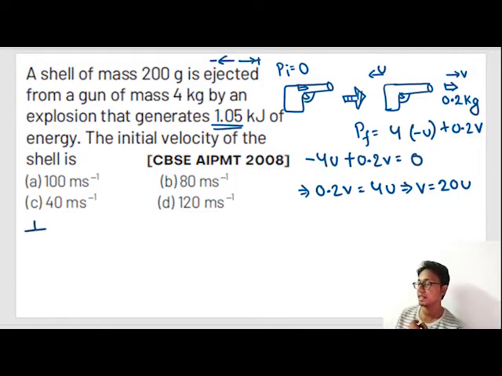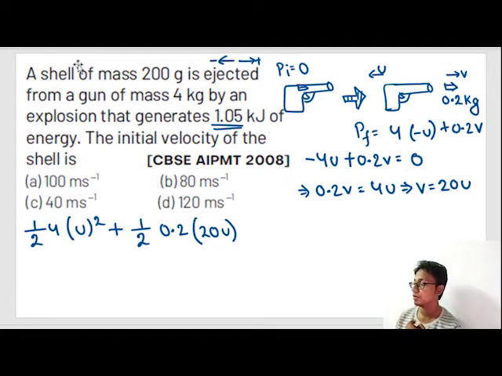The kinetic energy of the gun is half mass of gun into u square, plus the kinetic energy of bullet: half, mass of bullet is 0.2, into velocity of bullet v, which is 20 times u, squared. You always have to convert kilojoule into joules, because the SI unit of energy is joule. 1.05 into 10 to the power 3 is equal to 1050 joule.